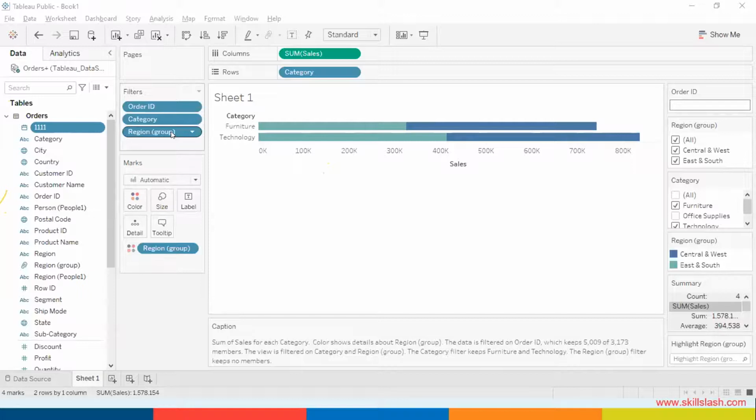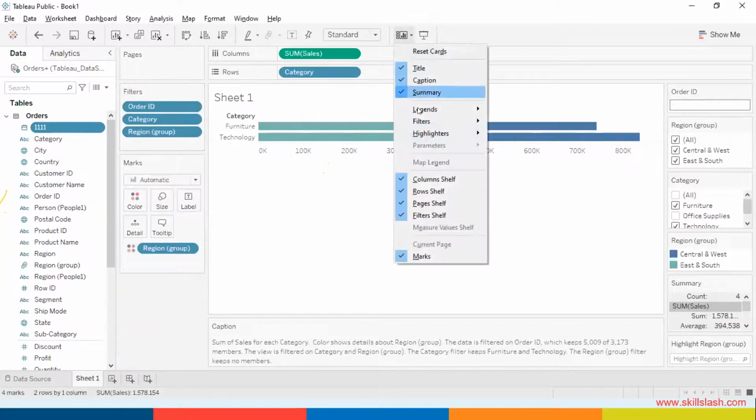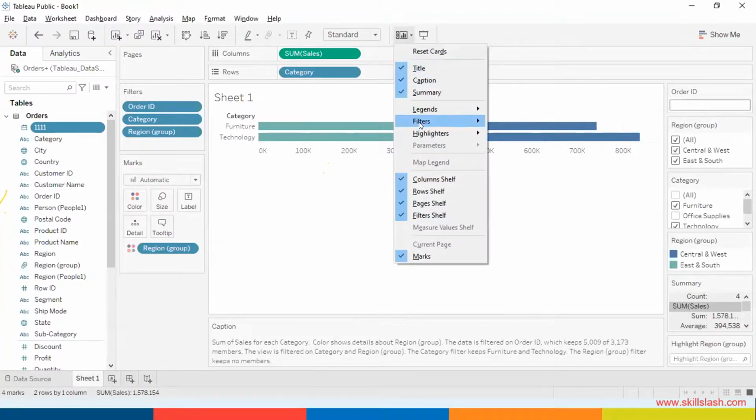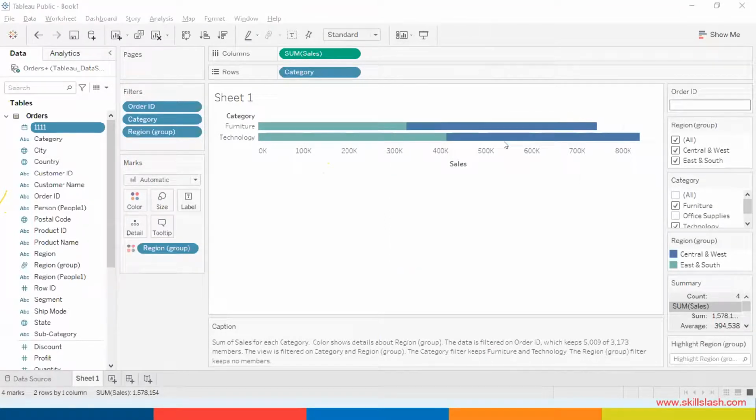Okay, how do we select the filter? In order to select the filter, just click on this option, click on this filter, and this is how I've created region group. Sorry, who's asked? Akshay. Can you see this option, Akshay? Click on this filter and then here. Able to see, Akshay? Okay.